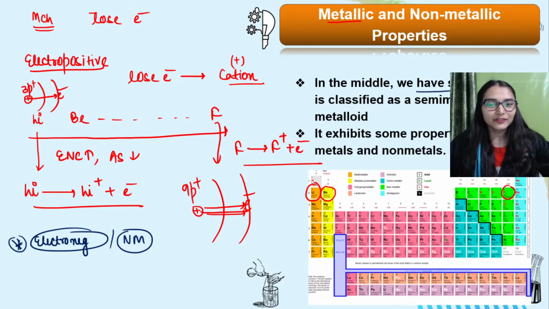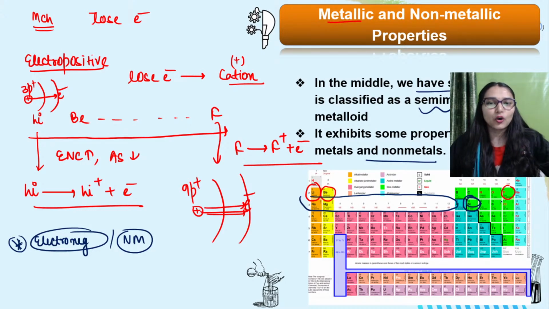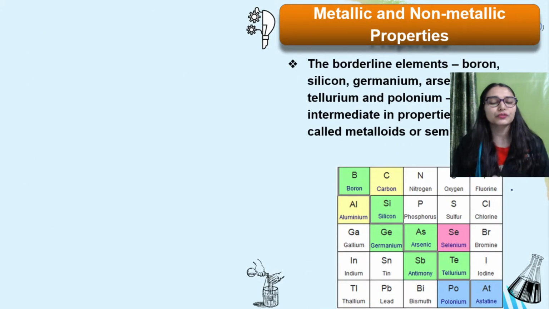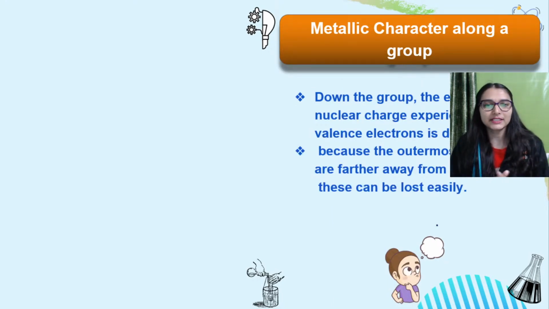So see, in the middle we have silicon, which is classified as a semi-metal, a metalloid, right? It exhibits some properties of metals and non-metals. So what it is trying to say is, here you get metals, right? So after the region of metals you get some metalloids and then finally you get the non-metals. So you can keep the trend in mind this way too. In case you forget that, remember the position of elements. You do have some metalloids, so just try to remember some of them. Boron, silicon, germanium is there, arsenic is there, polonium is there.